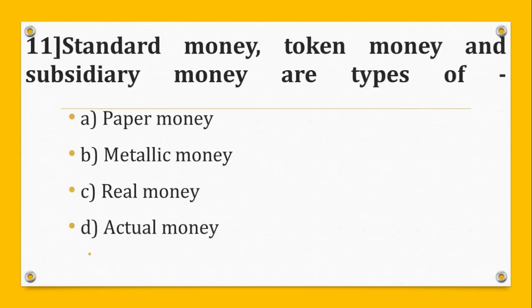Question number 11. Standard money, token money and subsidiary money are types of A. Paper money, B. Metallic money, C. Real money, D. Actual money. And the answer is B. Metallic money.